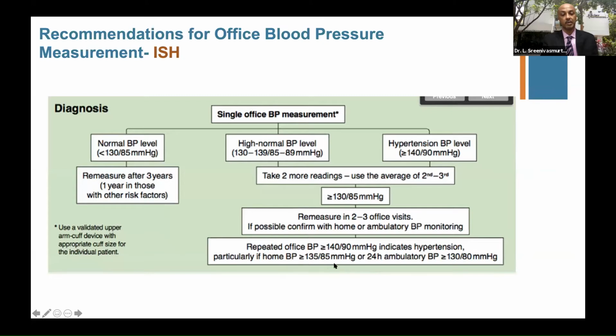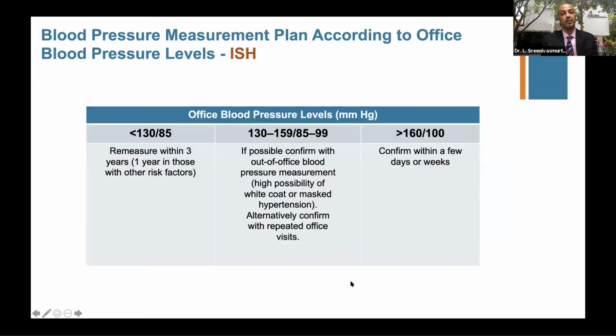And based on the ABPM or ambulatory BP, you can again talk about the home BP monitoring more than 135/85 or ambulatory BP more than 130/80 would push somebody into the diagnosis of hypertension. So this is how you proceed, and this is the recommendation of ISH. Again, according to the office BP, this is how you plan the 130 to 160 and 85 to 99. This is a category where you confirm out of office blood pressure measurement, because there is a high possibility of white coat or masked hypertension in these.